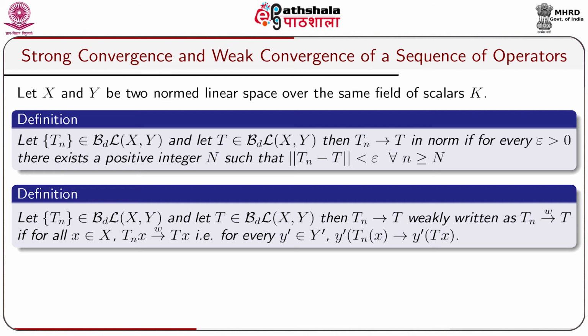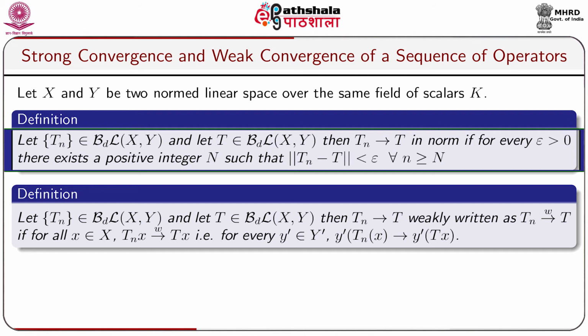With this, we are now going to study some further properties on convergence of a sequence of bounded linear operators. We shall now discuss strong convergence, weak convergence and uniform convergence of a sequence of bounded linear operators. Now, we take some definitions. Let capital X and capital Y be two normed linear spaces over the same field of scalars capital K. Let the sequence Tn belong to BL(X,Y).